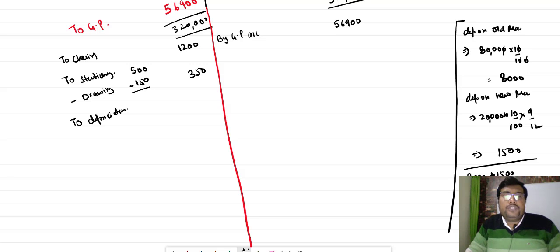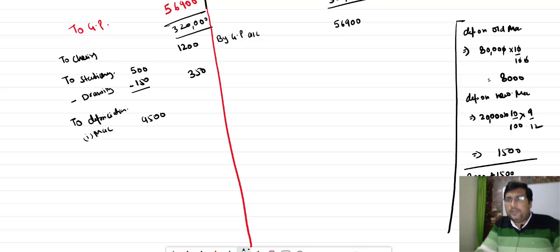So to depreciation, on what bachcha? On machine. Total machine depreciation is 9,500.